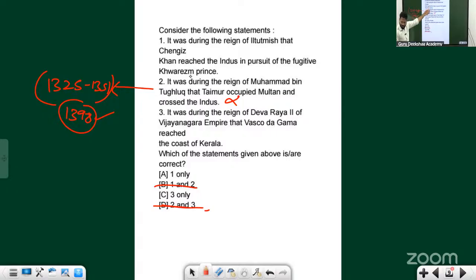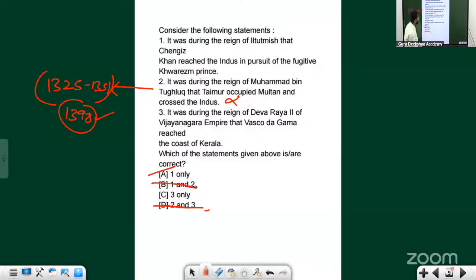That is definitely true. Okay, Iltutmish's period, wasn't it? Genghis Khan would have attacked India, but Iltutmish said no to the Khwarizmi prince. Okay, so then the answer must be 1.